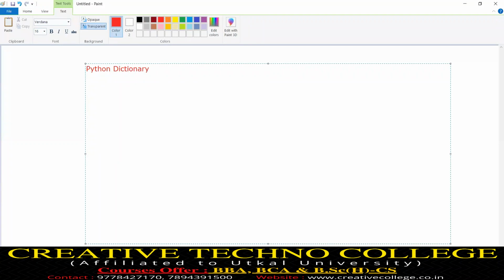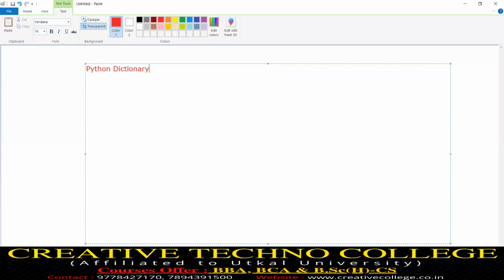Okay, guys, we will start. In our last two classes, we completed list, set, and tuple, our Python collections. This chapter is going on. Today, we have one remaining collection, that is dictionary.